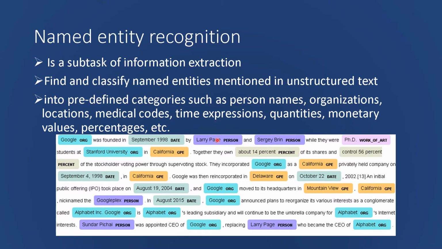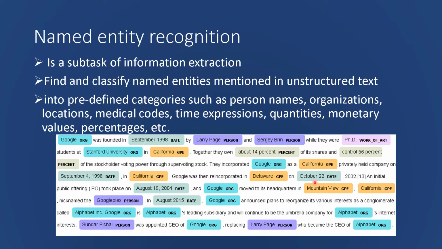So if you look at the text below on which we have done named entity recognition, you will see that Google has been classified as an organization. The words Larry Page is classified as a person. Similarly, September 1998 is classified as a date. The word Stanford University is an organization. California is a location.